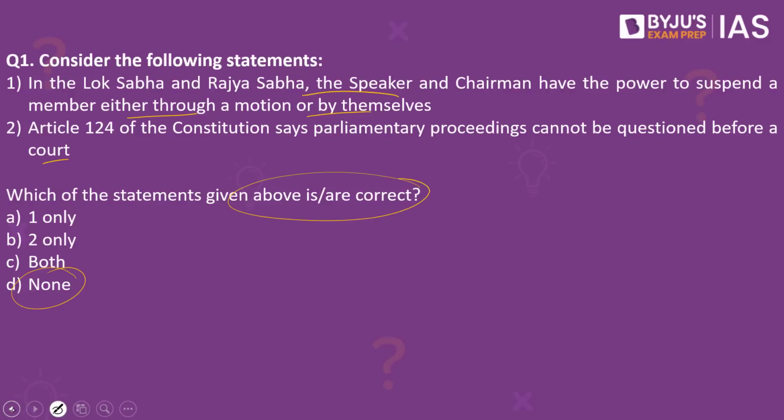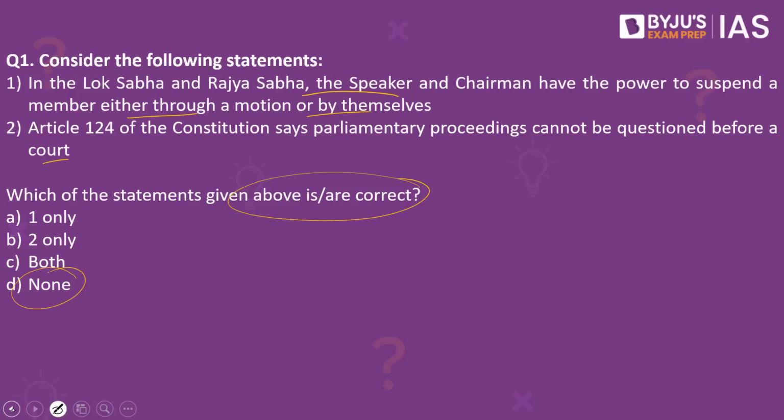Now the question is, whenever there is disruption in the parliament, members enter the well of the house and disrupt the proceedings, and these people will ultimately be suspended if they continue to do so. You have the Speaker in the Lok Sabha and the Chairman in the Rajya Sabha. They request these members not to disrupt the proceedings, but the members continue to do so. That is when suitable disciplinary action will be initiated by the presiding officer. So what do the presiding officers do? They have the power to suspend these members for a certain period of time.